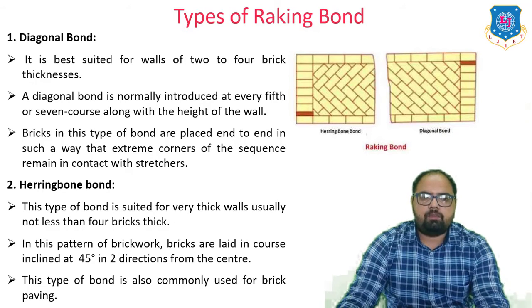The herringbone bond is suited for very thick walls, usually not less than 4 bricks thick. In this pattern, bricks are laid in courses inclined at 45 degrees in two directions from the center, and this type of bond is commonly used for brick paving.